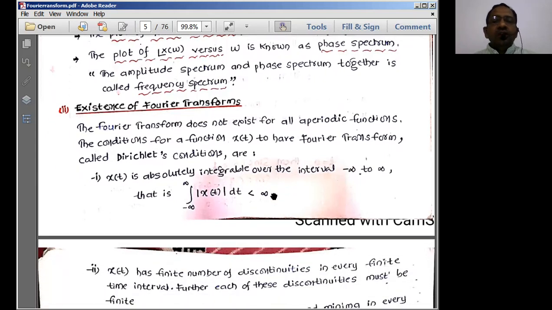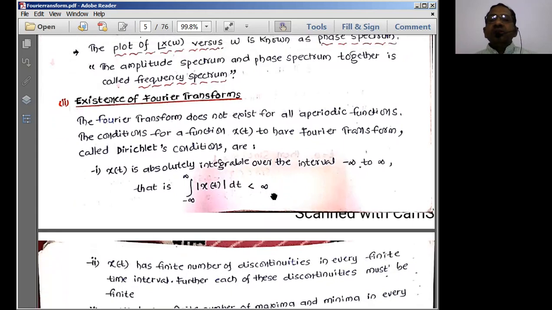Now, same as the conditions to be followed for a signal to be represented in a Fourier series representation, it should satisfy Dirichlet conditions. Here also, the same Dirichlet conditions should be satisfied for all the non-periodic signals, so that they can be represented using the Fourier transforms. So the Fourier transform does not exist for all the aperiodic signals if they do not satisfy the following conditions. The conditions for a function x of t to have a Fourier transform are called Dirichlet conditions.